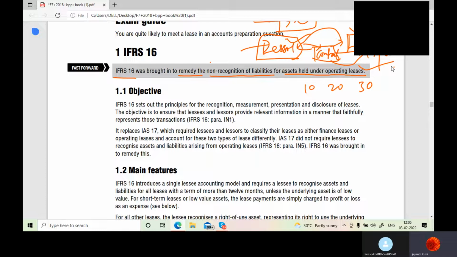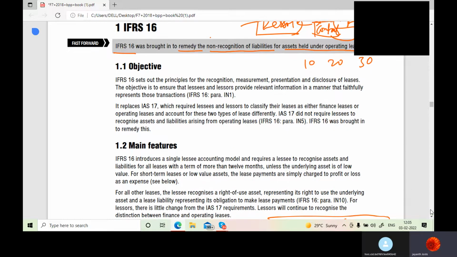whatever kind of lease it is, has to be shown. If you take any property on lease, whether it's an operating lease or a finance lease, you have to show the asset in the asset side of the balance sheet as a right to use asset, and you should show your lease liability obligation in the liability side of the balance sheet. Except in some cases, and those cases are for assets which are for a very short span of time, or very low value assets.